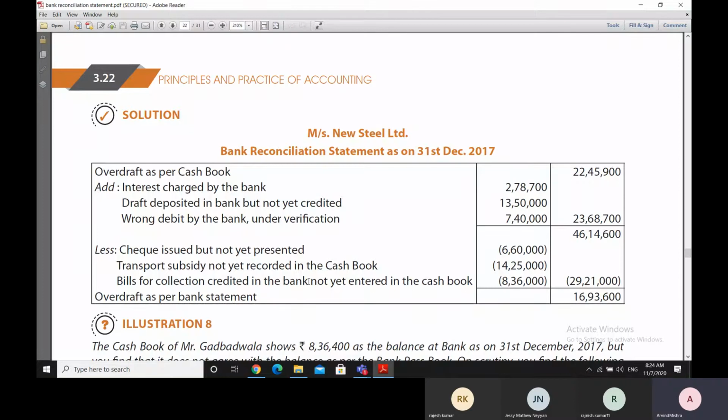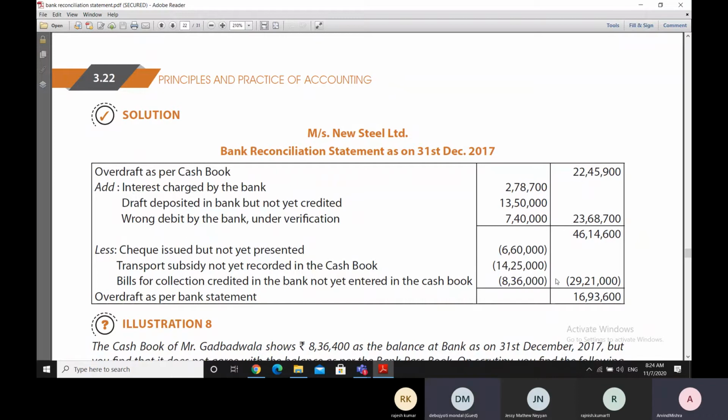And therefore, due to this reason, the bank statement balance is more than the cash book bank column balance. And therefore, while moving from the cash book towards the bank statement, we need to add this amount. But since we have started with an overdraft, we are going to reduce this amount. Therefore, this minus entry is there.